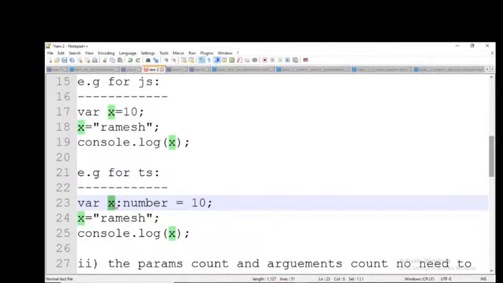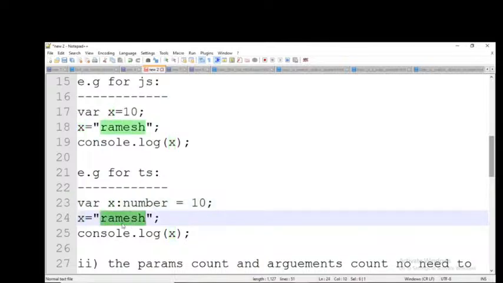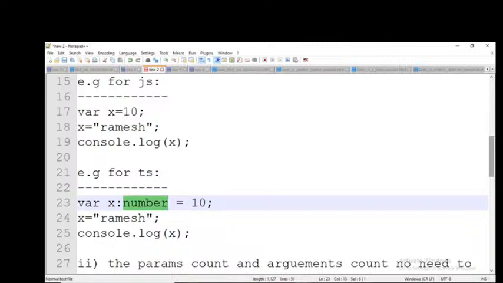Clear it, everybody? Suppose in the next line, what you are doing? X equal to Ramesh. What is Ramesh? Alphabets. Alphabets we should write in the double quotations or single quotations. Since you are writing this in the double quotations or single quotations, it will treat it as a string only. So for the numbers, data type will be number only. It will consider the floating values also, but alphabets, alphanumerical, special characters, data type will be string.